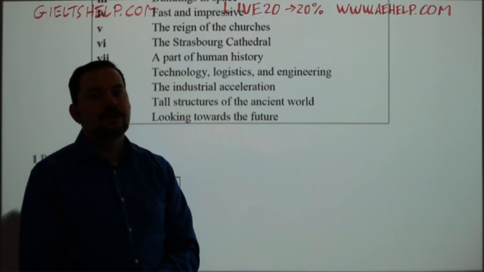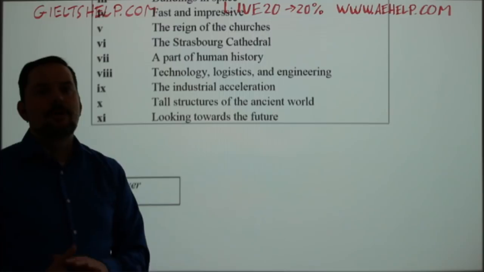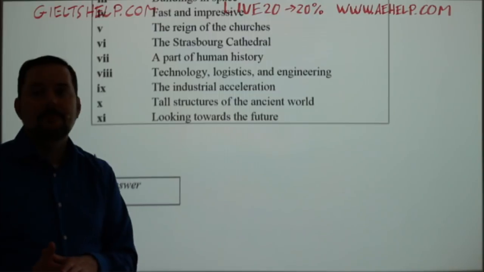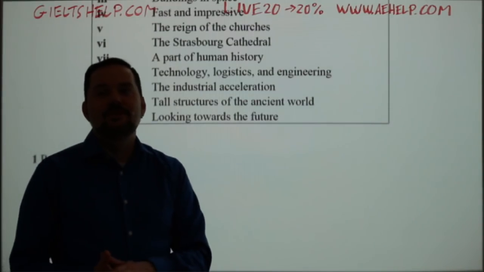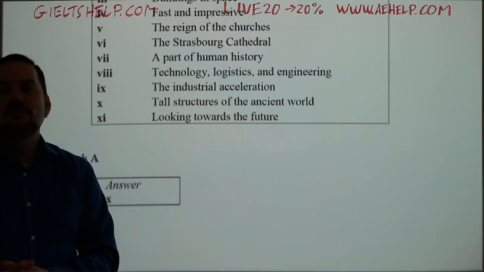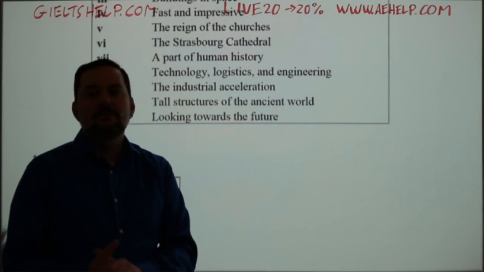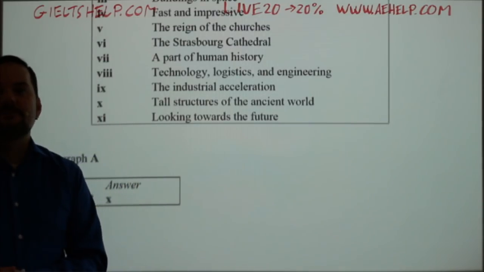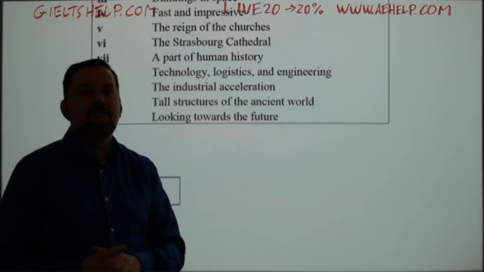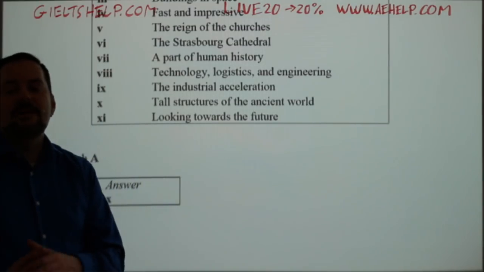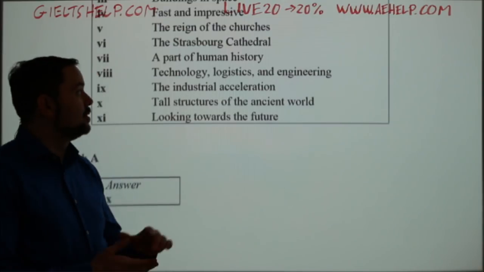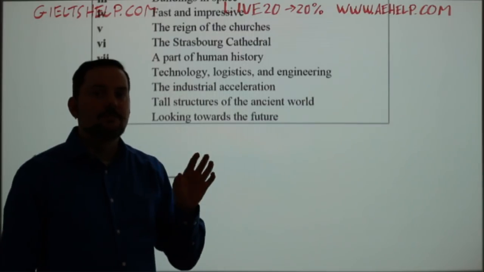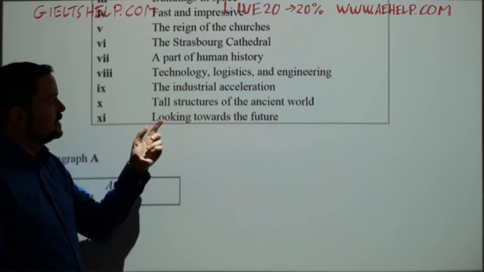Keep it simple, guys. Some paraphrasing, you don't want to overthink it. So a part of human history, you can just paraphrase it in a very simple way. An area of ancient human events is kind of okay, Chandra, but again, it's too complex. You want to keep it more simple. Yeah, like people's past. That's right, Pallavi. So facts of people's past, or of past generations, okay? Keep it simple. The first step for your paraphrasing should always be simple paraphrasing. Keep it simple. Only then think about more complex paraphrasing.